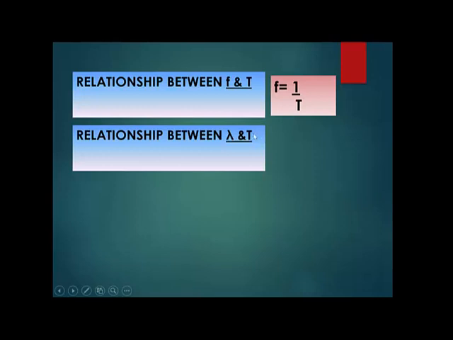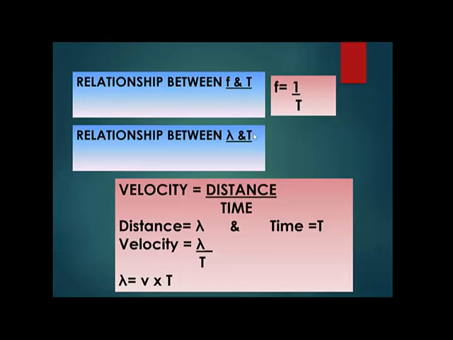Now you all know the simple formula which relates speed, distance and time. Speed is equal to distance upon time. That is a formula that we have studied. So look at this. First you write down this simple formula. Speed is equal to distance upon time. I have written velocity. You can write speed also. Now we have to write lambda in place of distance. So what will this formula become? Velocity is equal to, in place of distance we will write lambda, so it will become lambda upon time.